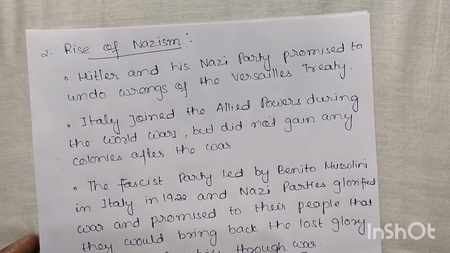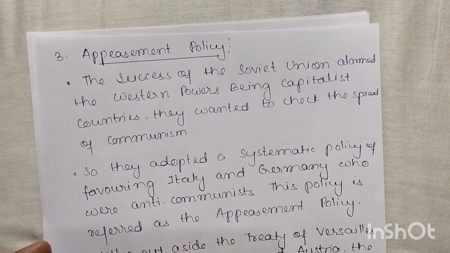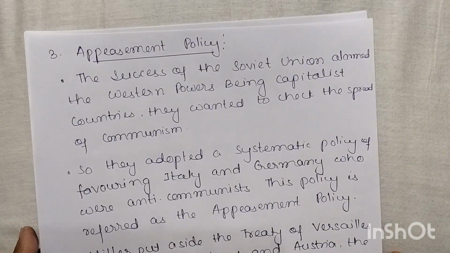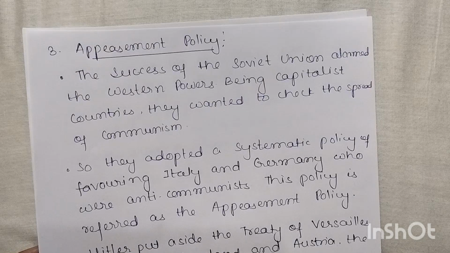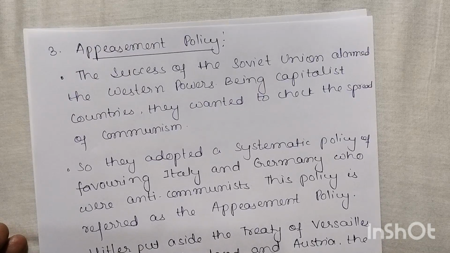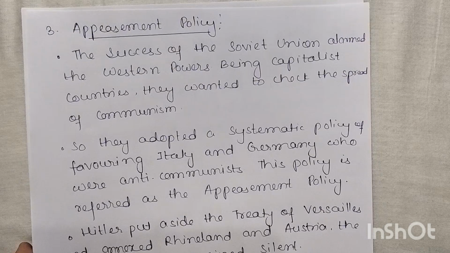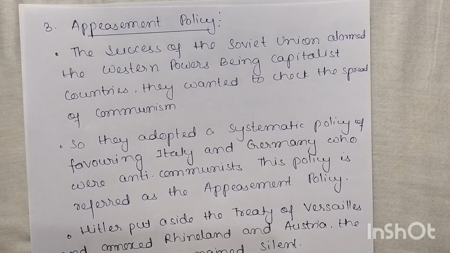Okay, so let us see the third one. Third one is the appeasement policy. So what is appeasement? Generally, the meaning is just giving people what they want. That is appeasement. Okay, so appeasement policy, third one. The success of the Soviet Union alarmed the Western powers. Being capitalist countries, they wanted to check the spread of communism.